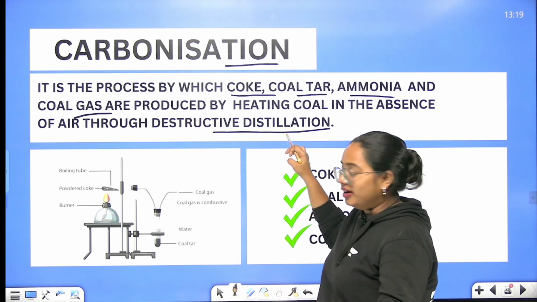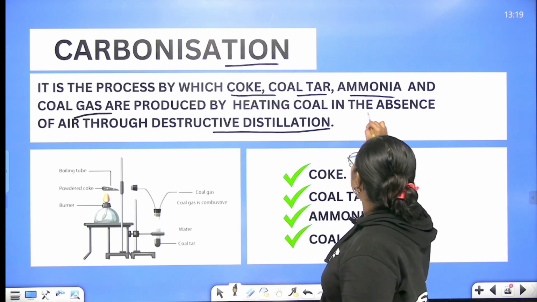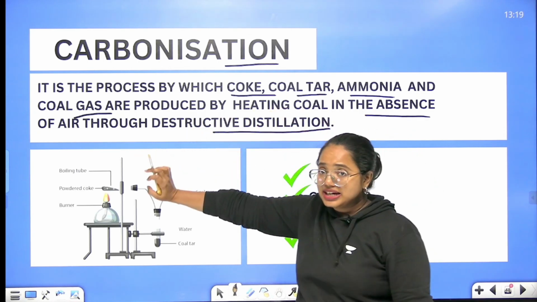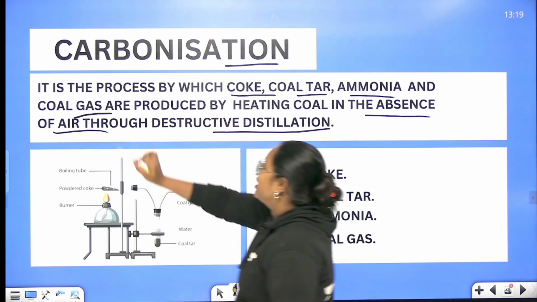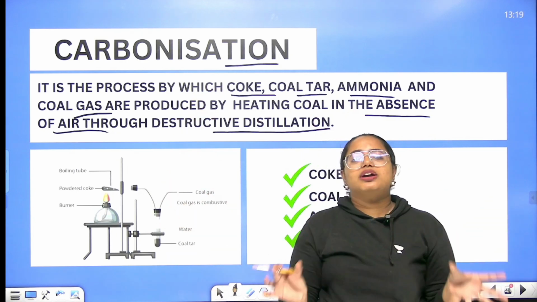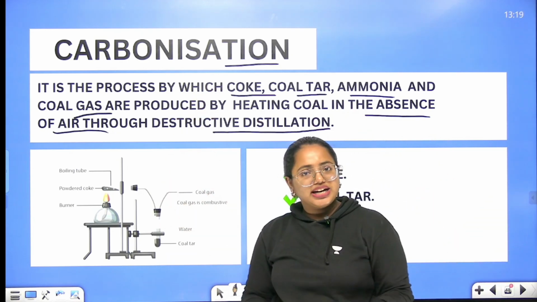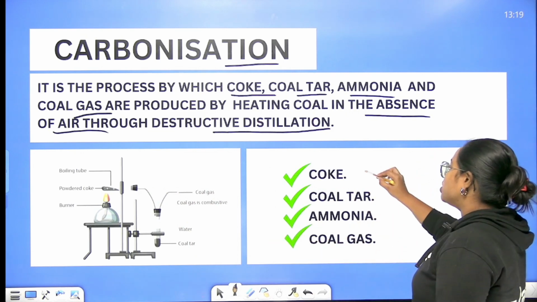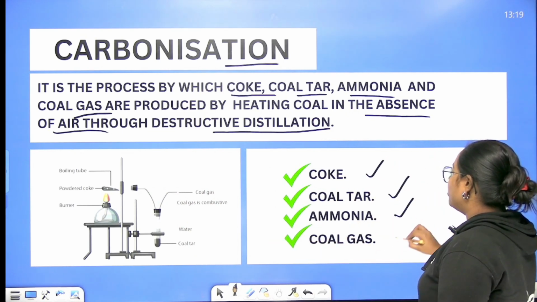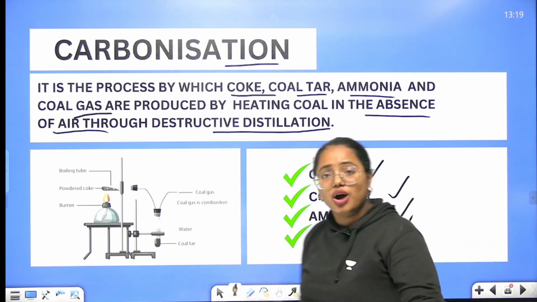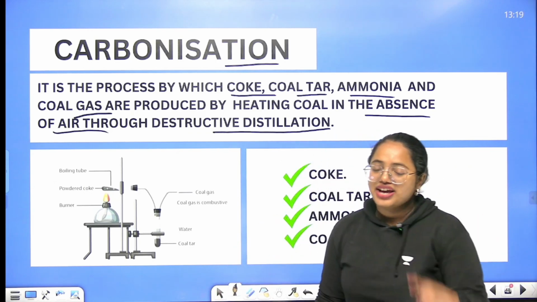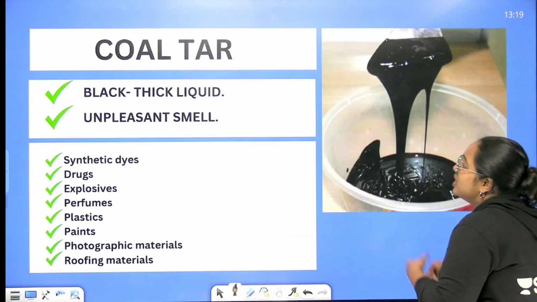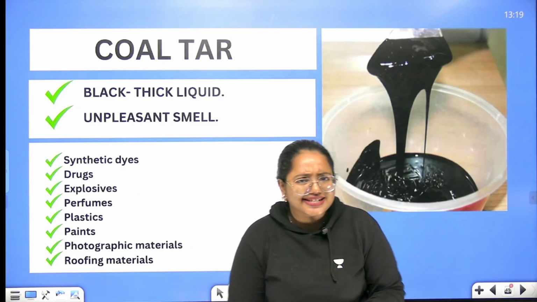It is a method of heating coal in the absence of air. Please understand, it is in the absence of air. So the whole process can be called carbonization. Clear? So I hope you're clear with it. And this is the process by which you can get coke, coal tar, ammonia and coal gas products out of coal itself. And now we are going to talk about the various properties and characteristics of these products.